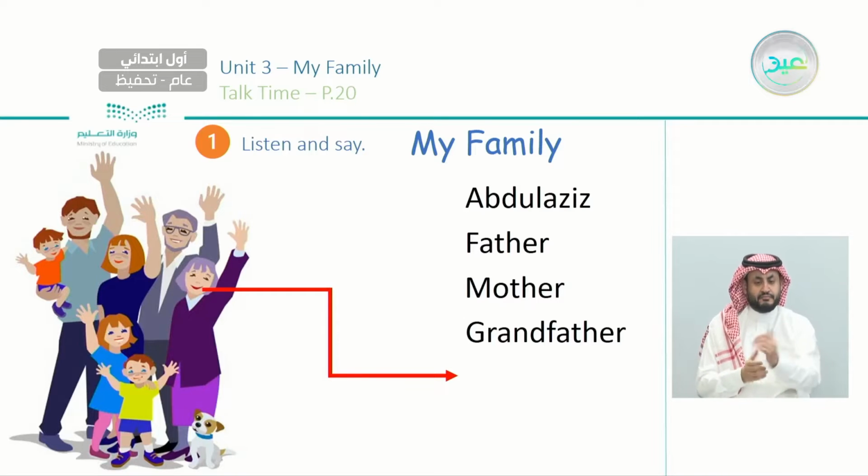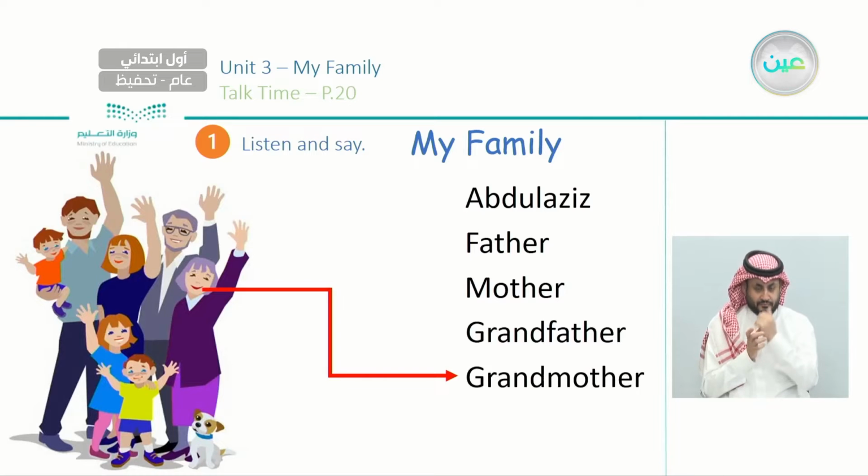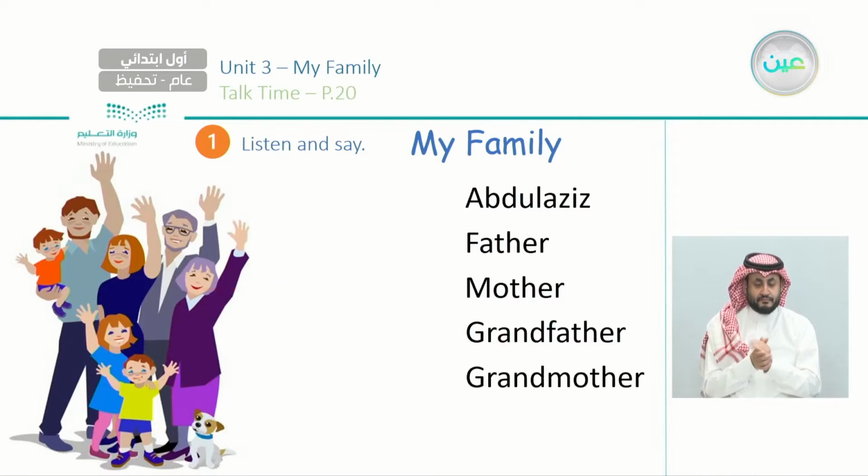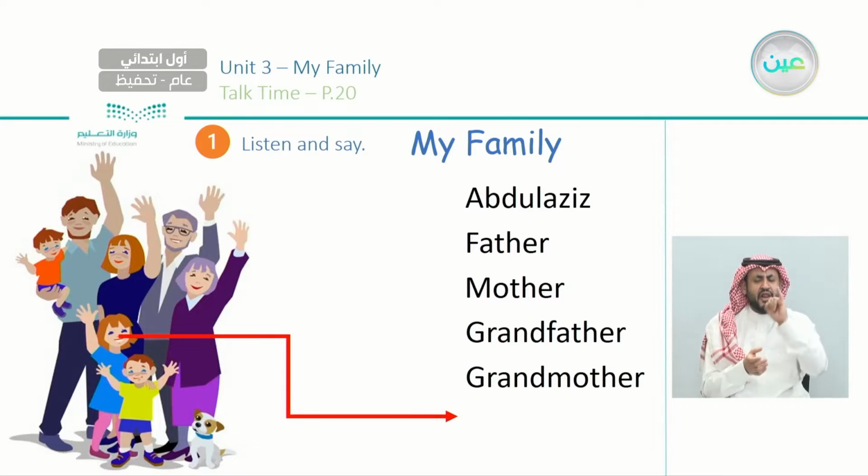So we have Abdulaziz, his mother, and his grandmother. Also Abdulaziz, father, and his grandfather. Grandmother. Excellent. What about this little girl? Yes, we have Abdulaziz and his sister. That's right. So we have sister.